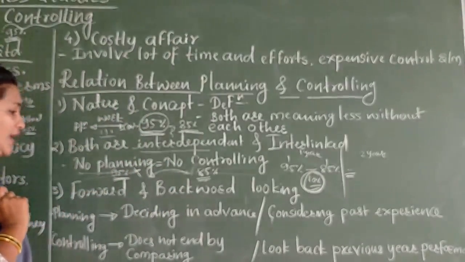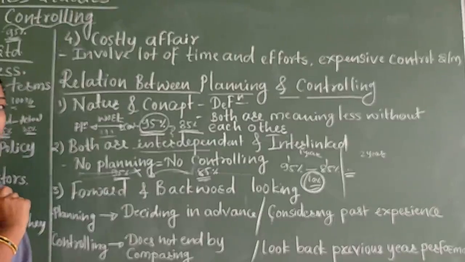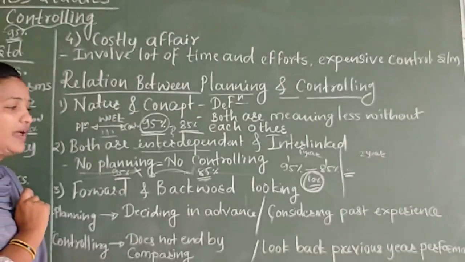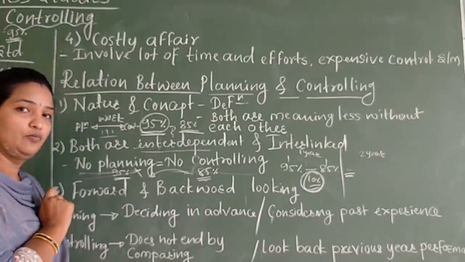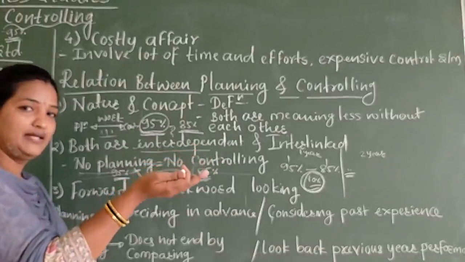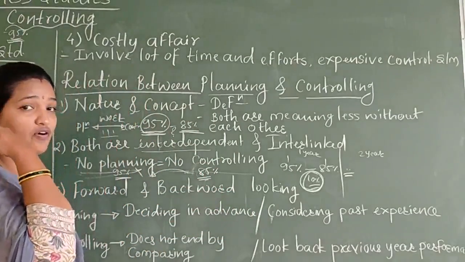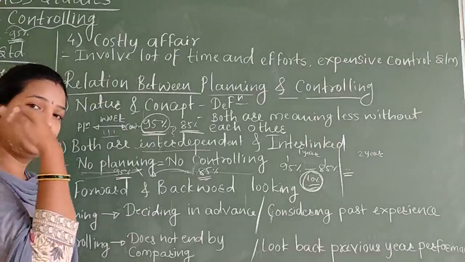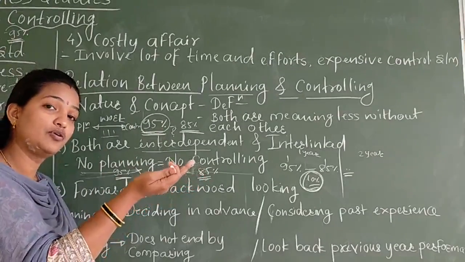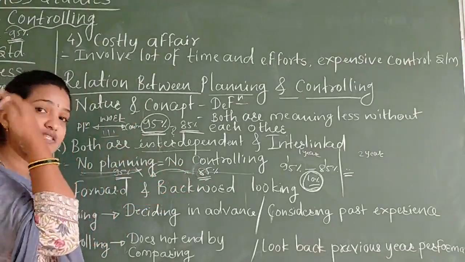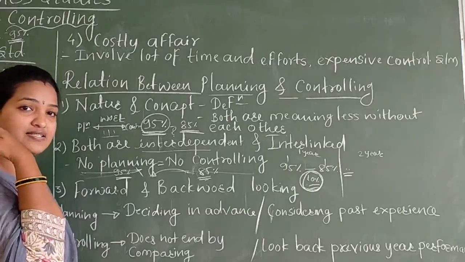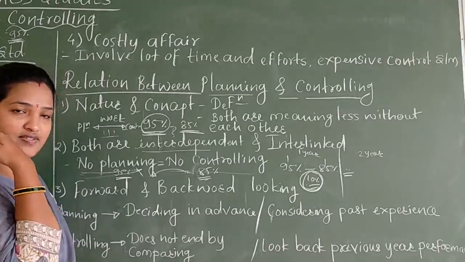Okay. And the last one, the relation between planning and controlling, is forward and backward. Planning and controlling are both forward, meaning looking to the future as well as looking to the past. Planning is looking to the future, controlling is also looking to the future, and planning is looking to the past as well as controlling looking to the past.